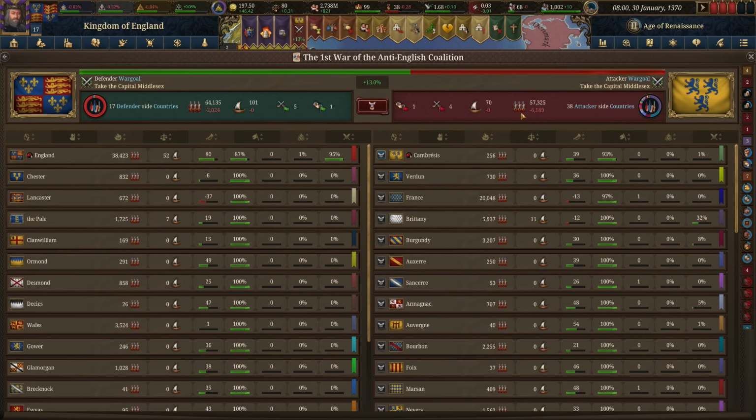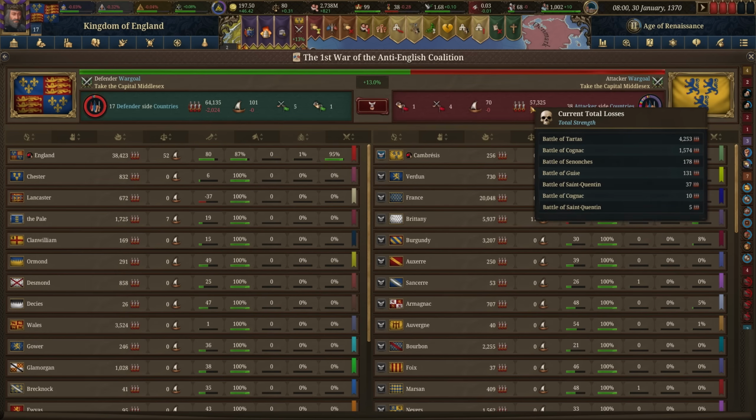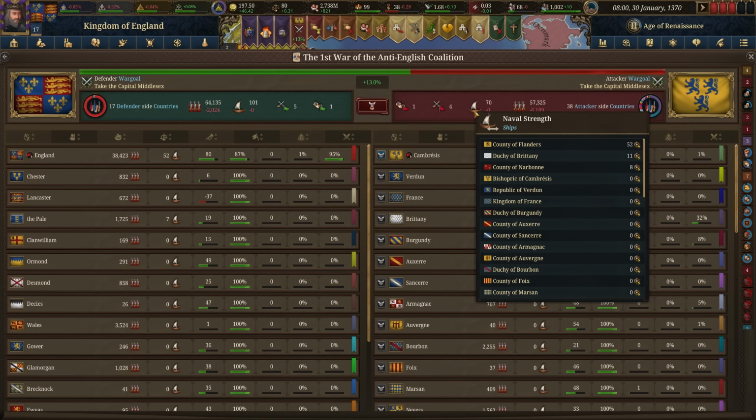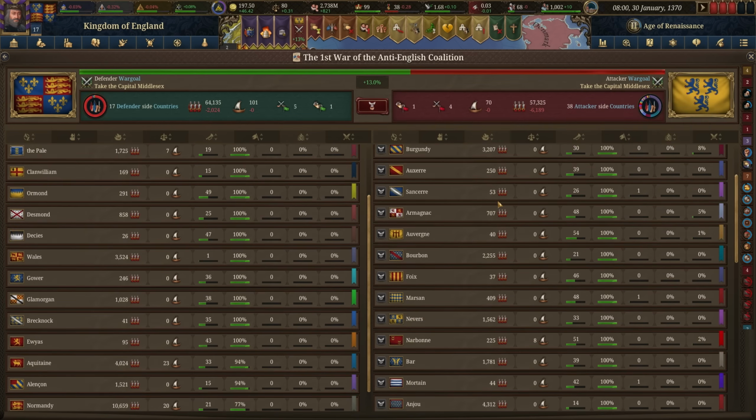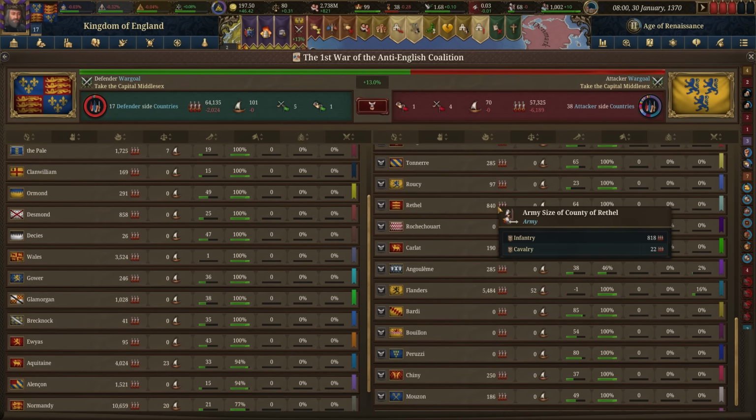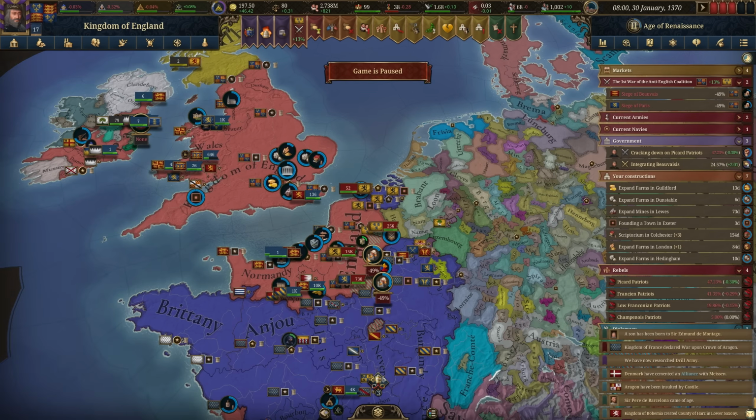But yeah, looking pretty good, guys, when it comes to our overall military strength, but a little concerned about their naval strength. Yeah, we'll try and just push each member out. Maybe focus on taking out some of the subject states so we can do the separate peace treaties.